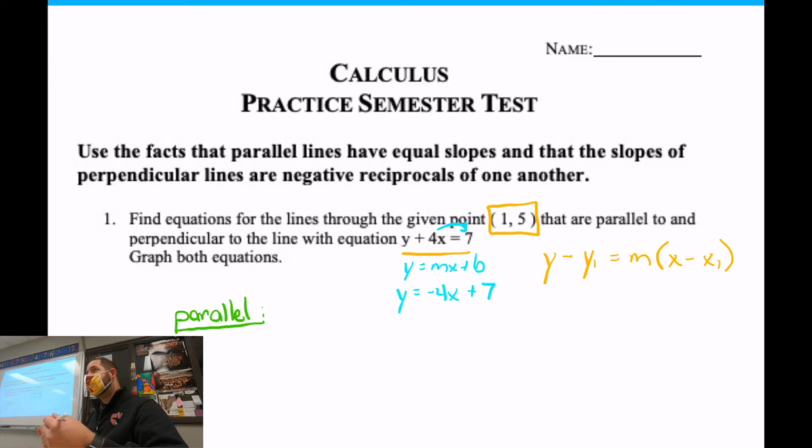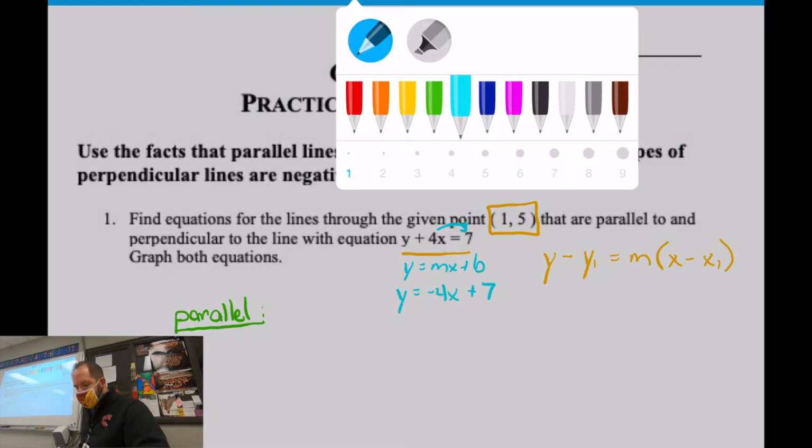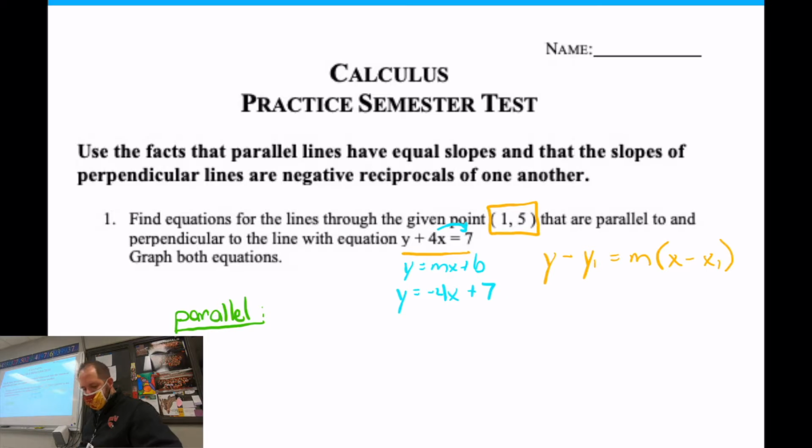Now, why I'm doing that is because now I can read off what the slope is for that equation. For a linear equation, the slope is the number in front of the x. So what is my slope going to be for my parallel? Negative 4. Because their slope was negative 4. My slope for parallel has got to be the same exact number. So that's the number I'm going to use. Now the coordinate I'm going to pass through is the coordinate they gave me, the (1, 5).